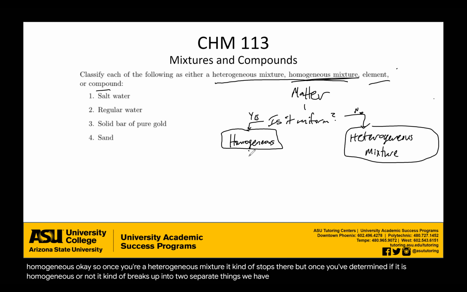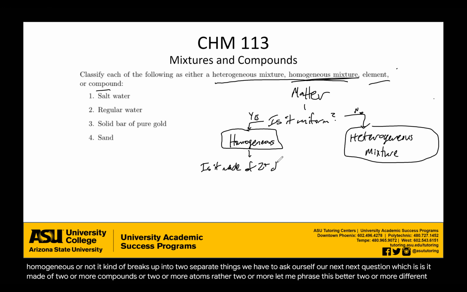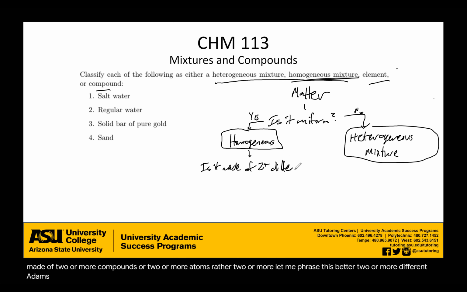We have to ask ourselves our next question, which is, is it made of two or more different atoms? That's your next question.